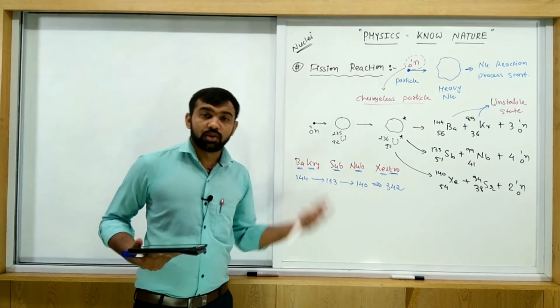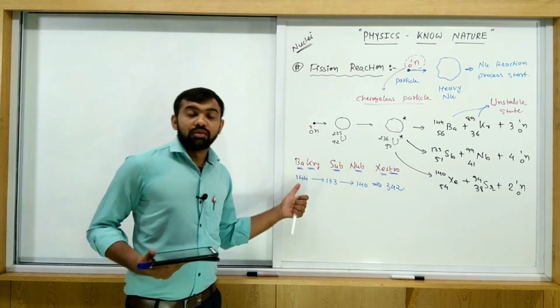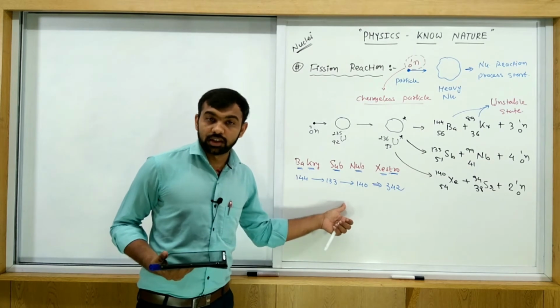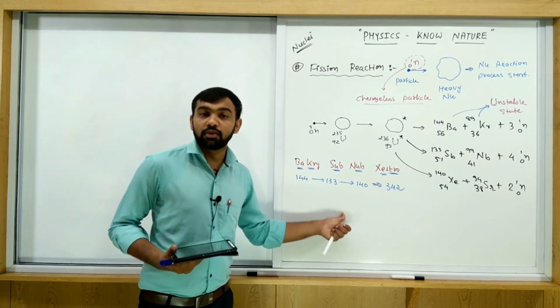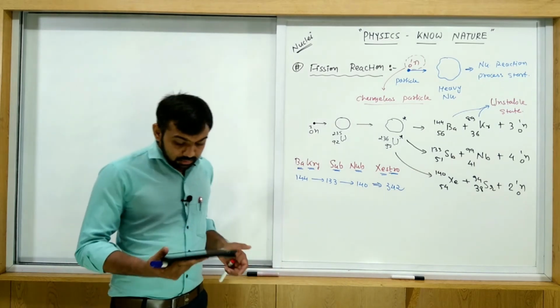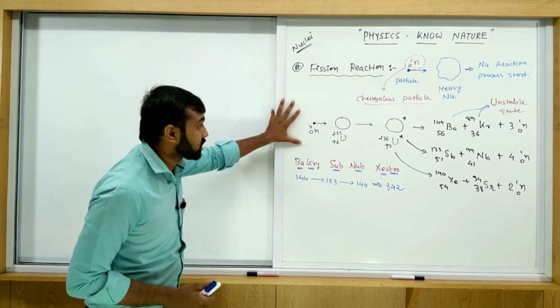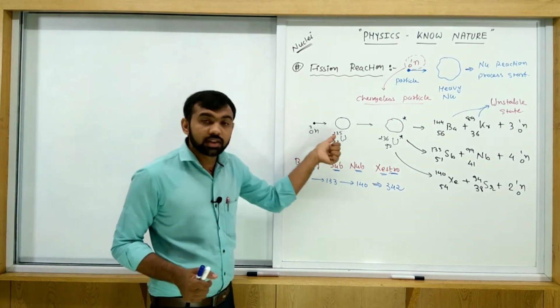Becquerel subnub Jastrow, and finally 144, 133, 140, and 342. Like this, you write it in this way. So these are some fission reactions which are possible with uranium 235.